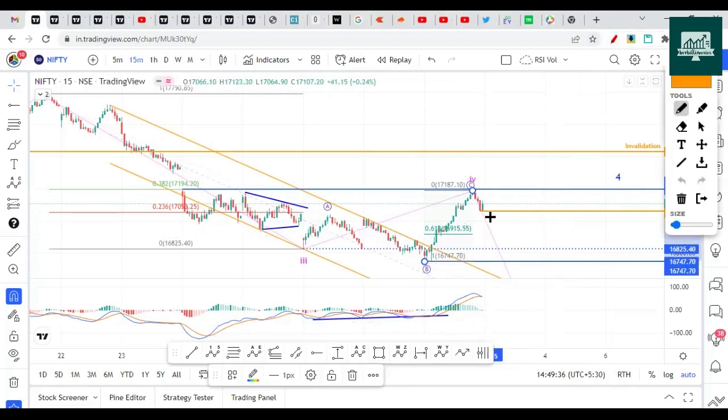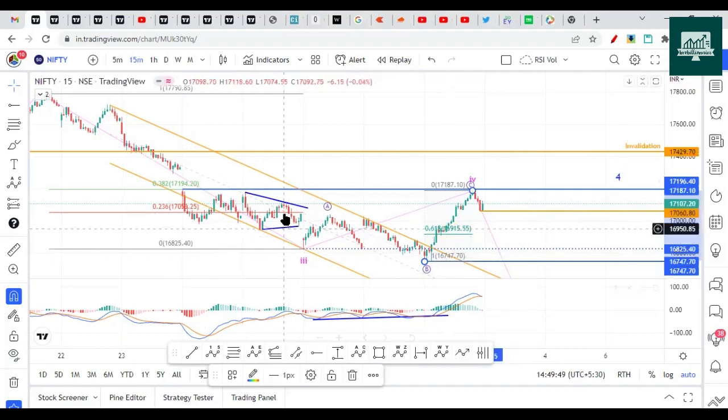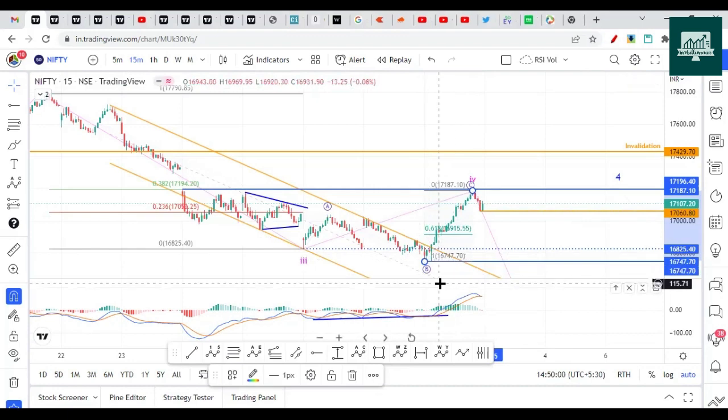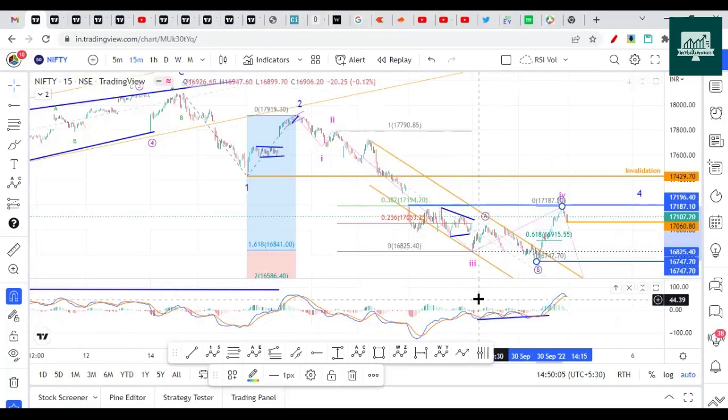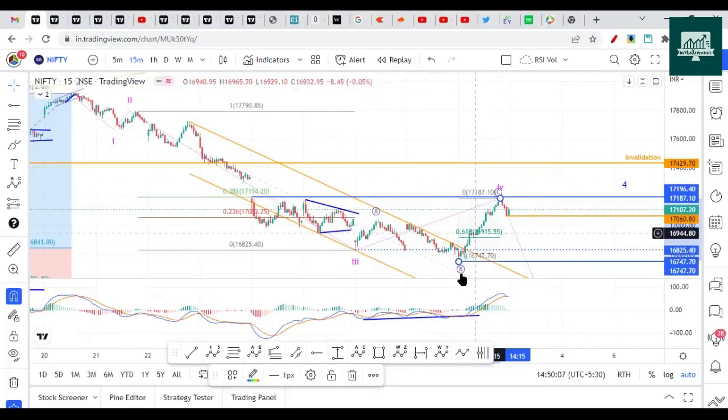So if it opens small gap down and breaks this 16,900 level, then there is another signal that the drop has already started. If it opens gap down, then the dip should start on the downside. Usually what is happening in this entire correction is anytime it goes below the previous wave's 0.600 Fibonacci, it will drop more on the downside, taking out the low. That's what is happening. This is how we are thinking of the more bearish scenario of the Nifty, and why this expanded flat looks valid.